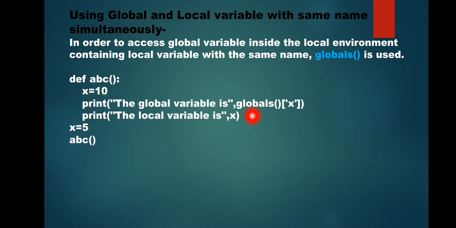I am going to use the globals function. I write globals parentheses, and within a square bracket I write the name of the global variable within quotation marks. So this is how you can access a global variable from inside a function if this function already contains a local variable with the same name. See, this is the output.